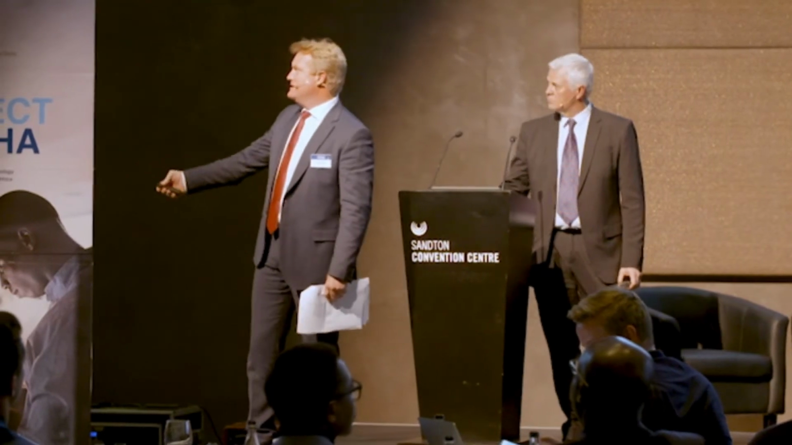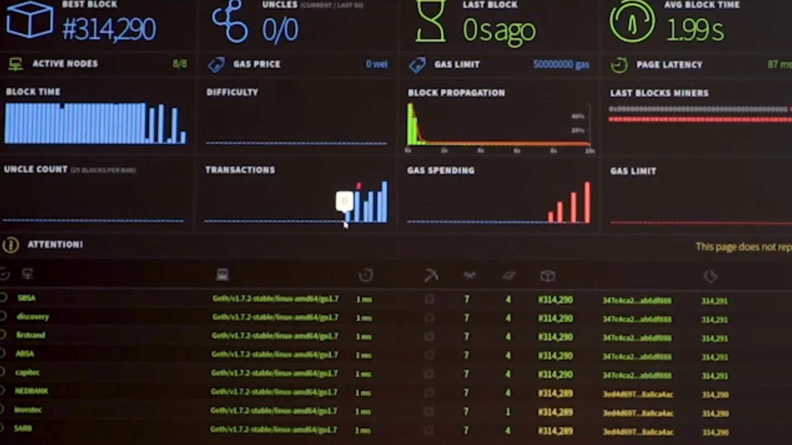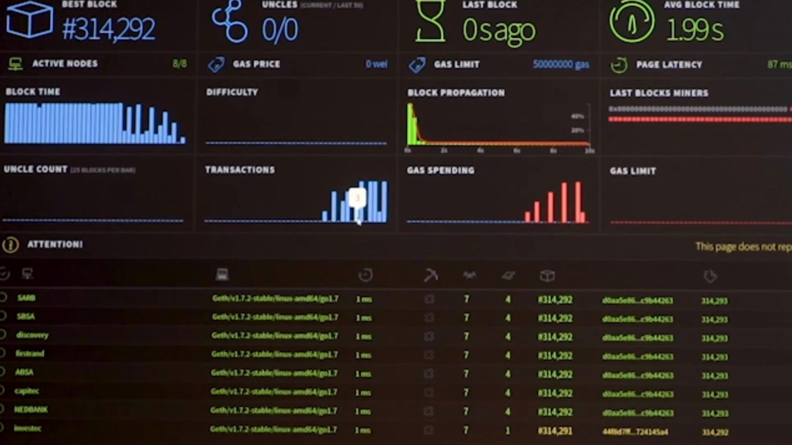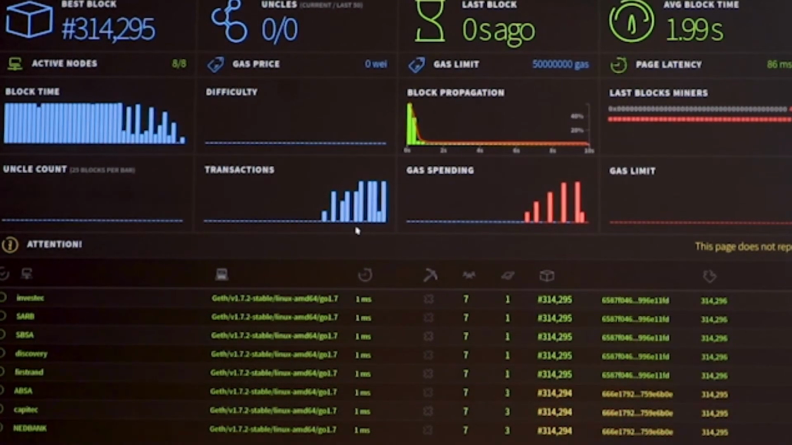What you'll also see is the transaction volume picking up. So the transactions are now running through. You can see the transactions coming through on the screens. You can see the balances updating.